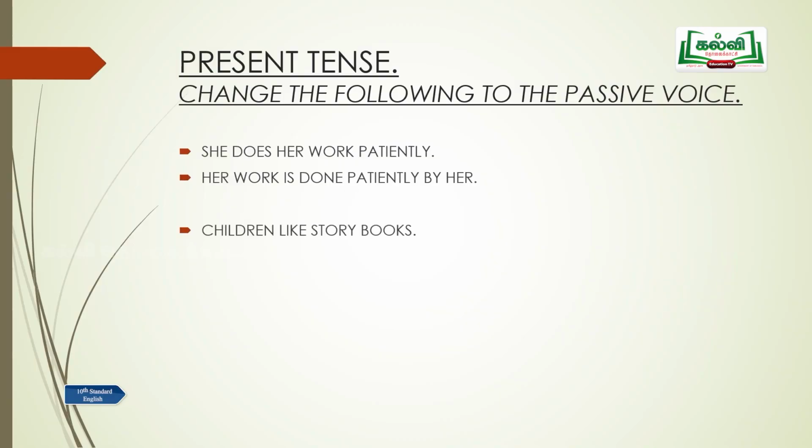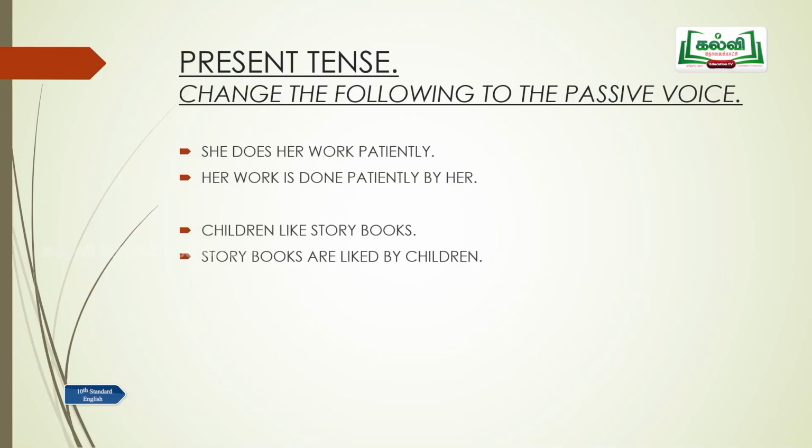If it is present continuous, how will you change? Is being done will come there. Okay. So now it is present tense. So her work is done patiently. Children like storybooks. So how do we change in the present tense? Storybooks are liked by children. So can you see the interchange of the subject and the object? I told you that when you see a sentence, you should first pick out the subject, the verb and the object. Can you pick out?